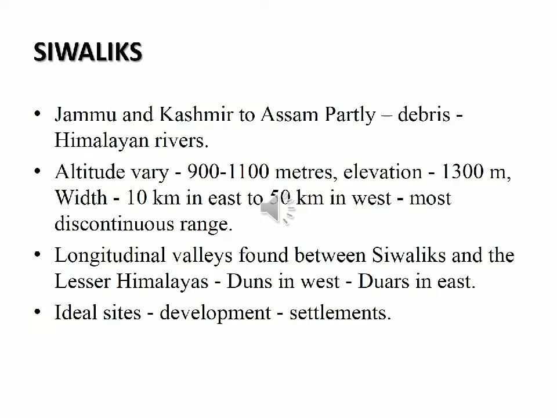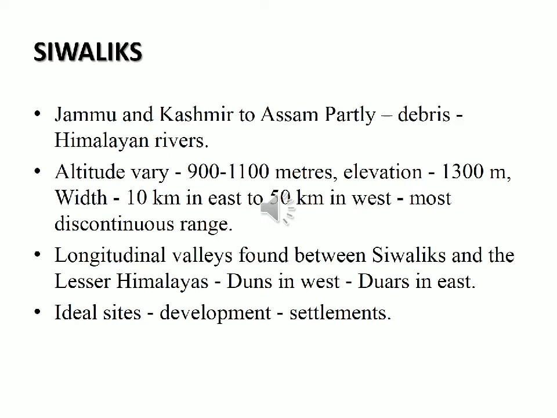Then the longitudinal valleys found between the Shivaliks and the Lesser Himalayas are called the Duns in the west and the Dwars in the east. That is, between the Shivaliks and Himachal, you can find some valleys, some water-body-like structures, some deep, shallow structures. They are called Duns.